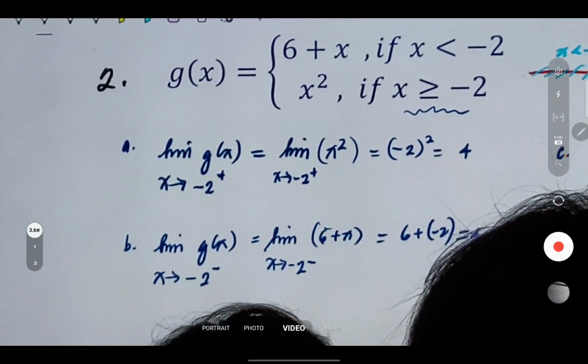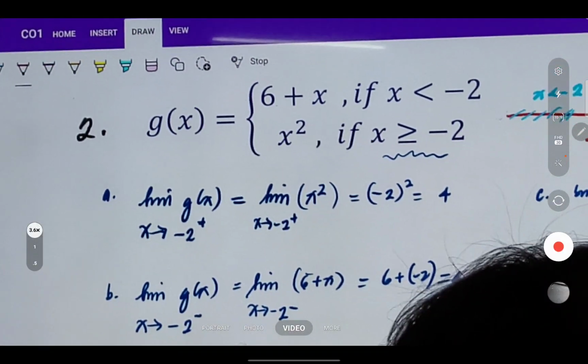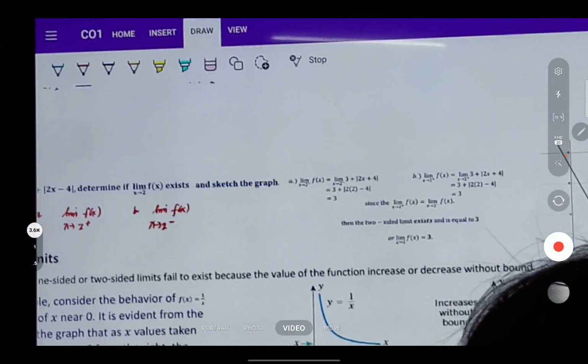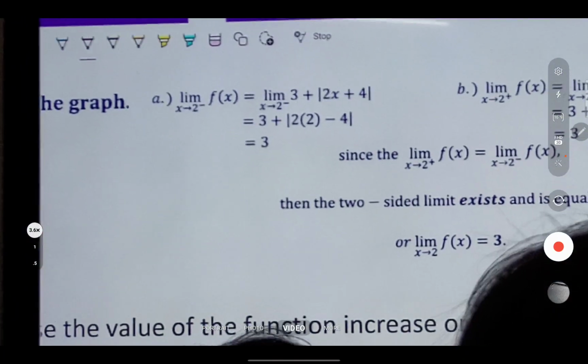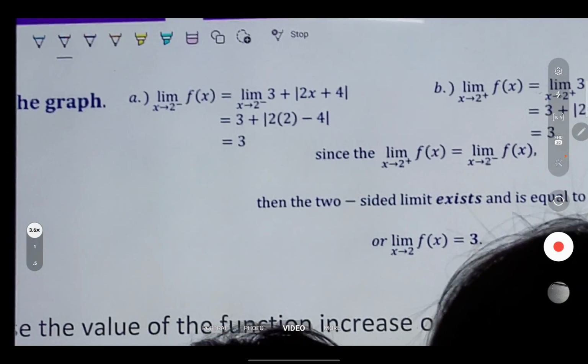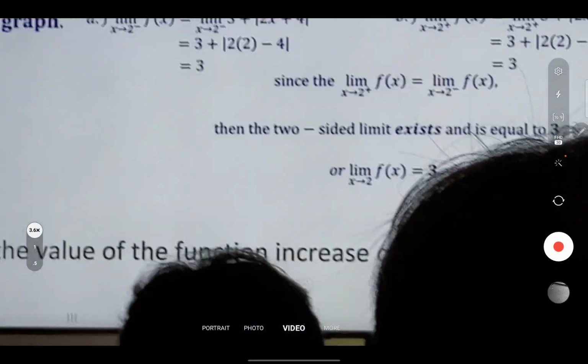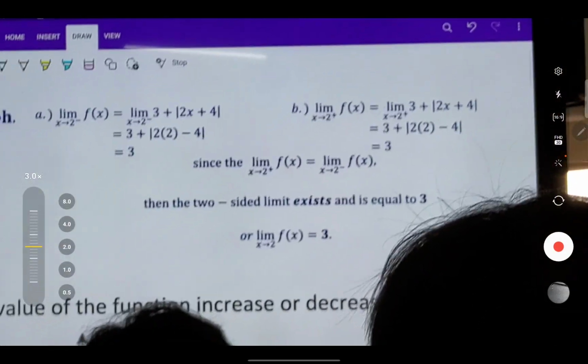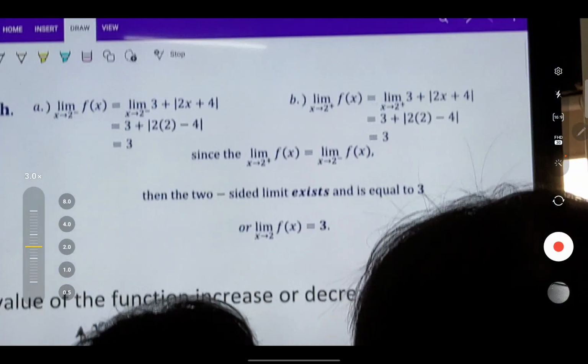Pero dito sa isang to, bakit hindi pareho ang ginamit natin? Hindi siya piecewise. Pareho lang yung function. Naiintindihan? Yes po.